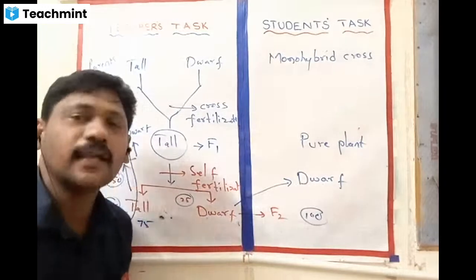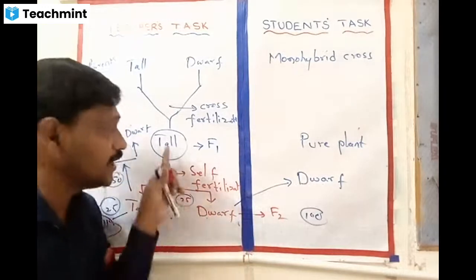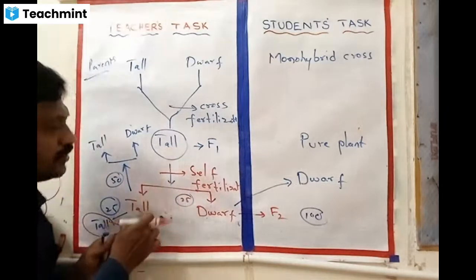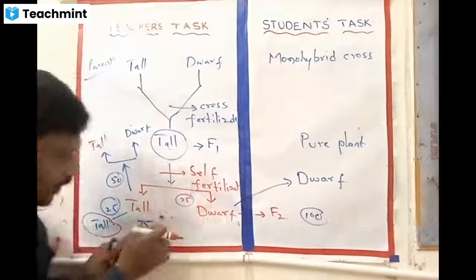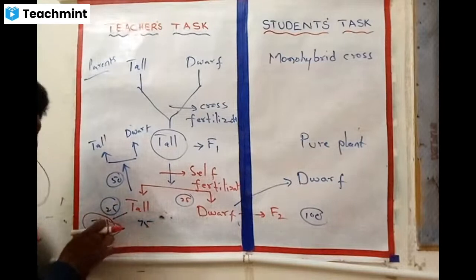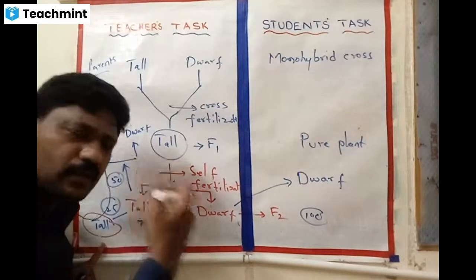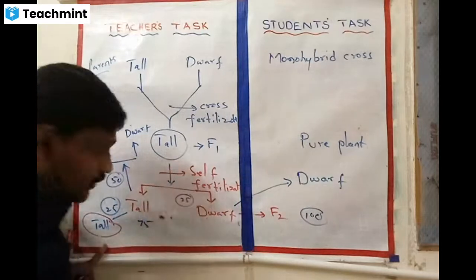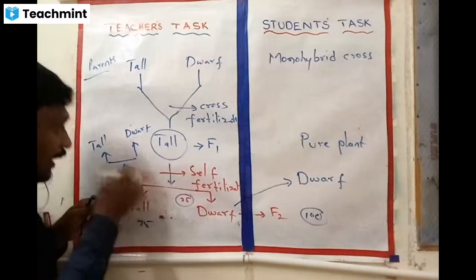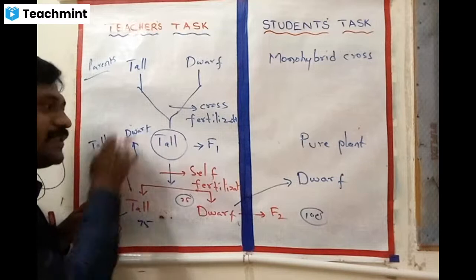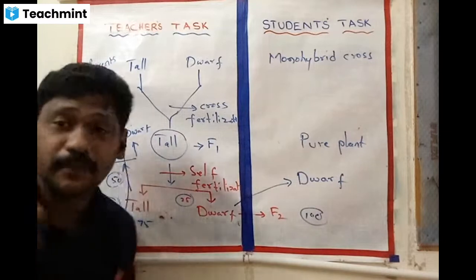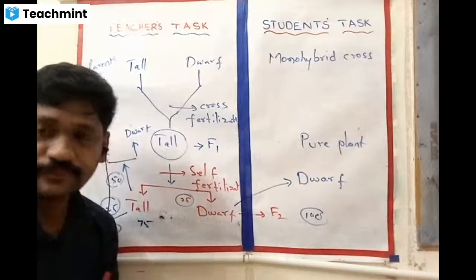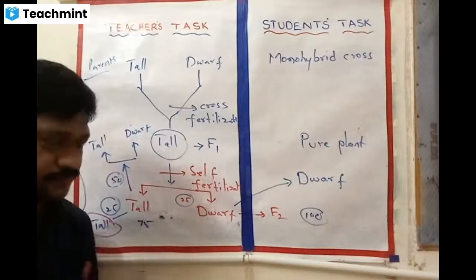Then what could I say? I can say hybrid. This is not pure tall, it is hybrid tall. Why? It has produced tall and dwarf. In the 75, 25 plants keep producing only tall. Remaining 50 keep producing tall and dwarf, and these I say are hybrid plants, hybrid tall plants. Any doubts? Note down first.